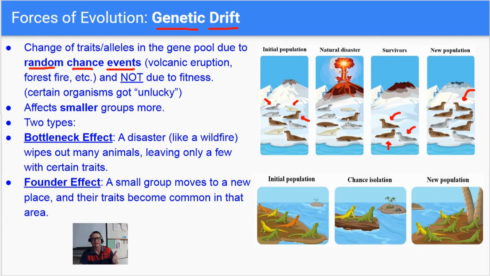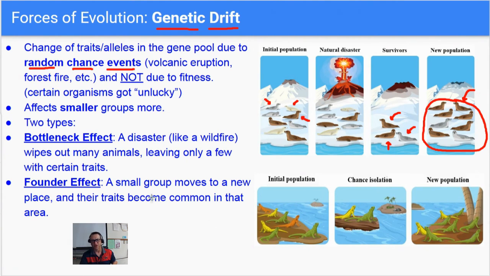They happened to not get swallowed up by the lava, or maybe they didn't get hit by flying debris. They got lucky and they lived. But that changed the final population of seals, as now they're all brown and gray and there's no more white. So that's an example of genetic drift. It's a change in the traits of a population due to some random chance event. In this case, it was a volcanic eruption.